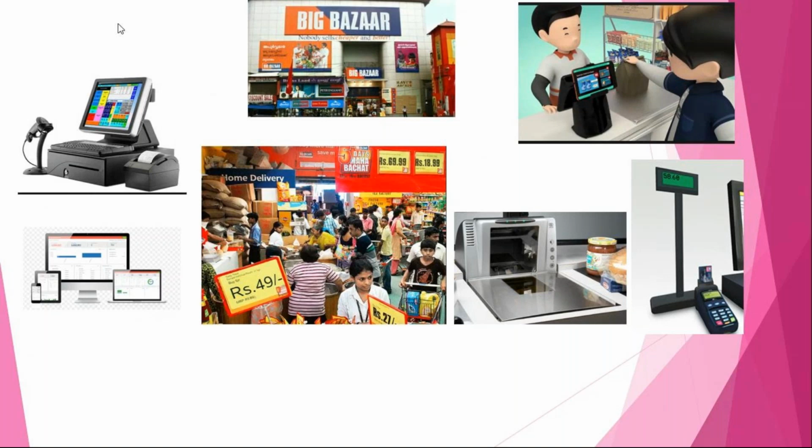See, let's consider a simple example. Shiv visited the store. Shiv Shankar also visited the store. When he visited as a customer, what will he select? He will take the product and come to the cashier. As a cashier, what will he do? He will scan the product, meaning he will scan the barcode. When the cashier scans the barcode, how does the system fetch the product price, product details, product tax, and product discount? The system takes them based on our configuration. As a functional consultant, you are responsible for all the configurations.